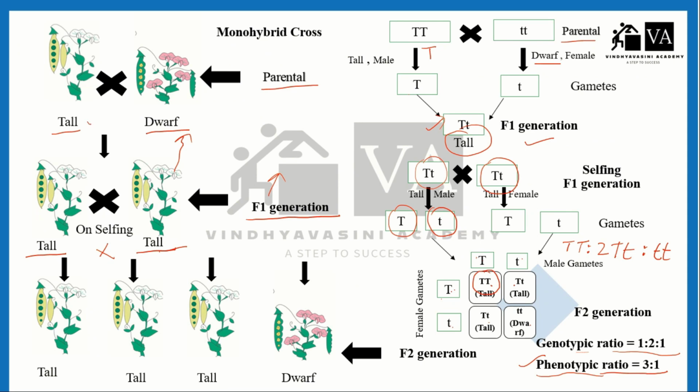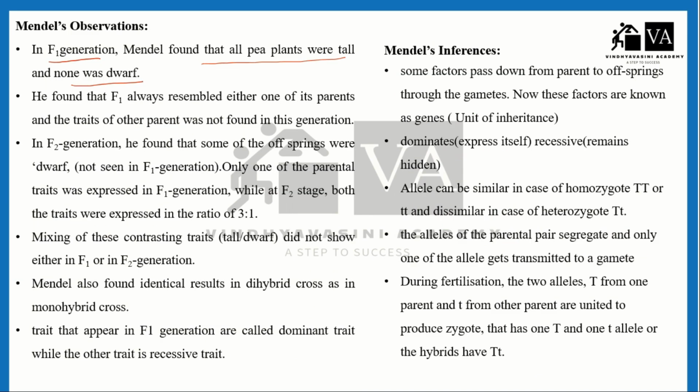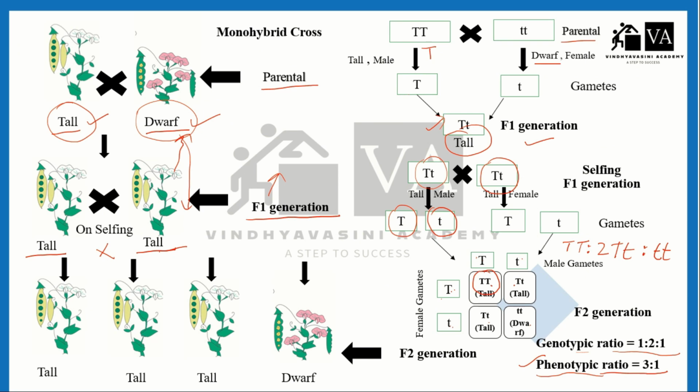He took a tall plant and a dwarf plant, but the character resembled only one plant, and the character of the second plant was not showing in the F1 generation. In the F2 generation, he found that some of the offspring were dwarf. This was not seen in the F1 generation. Only one of the parental traits was expressed in the F1 generation, while at the F2 stage, both the traits were expressed in the ratio of 3:1, as we can see, right?